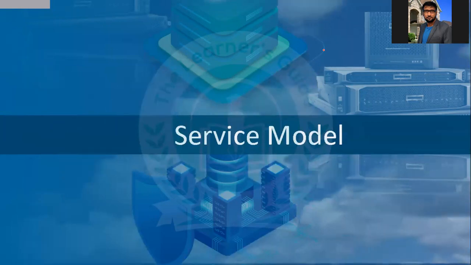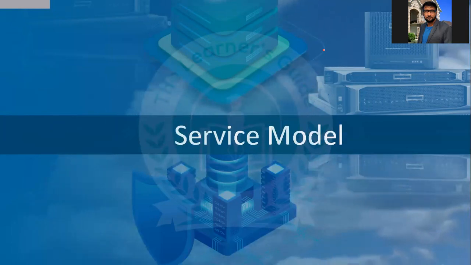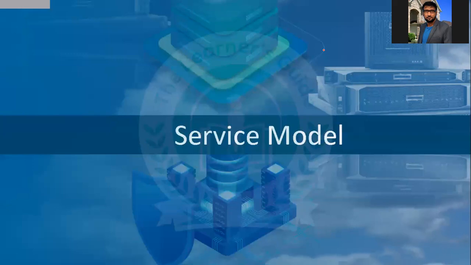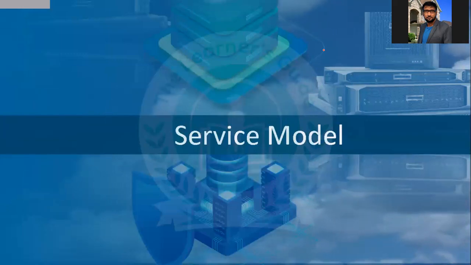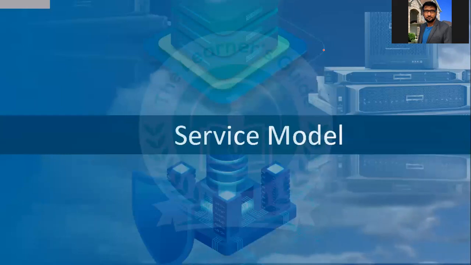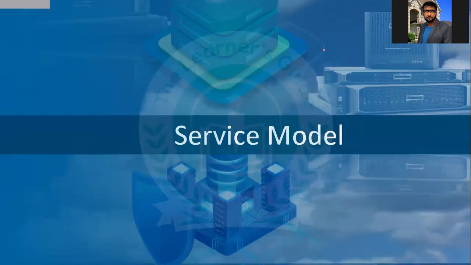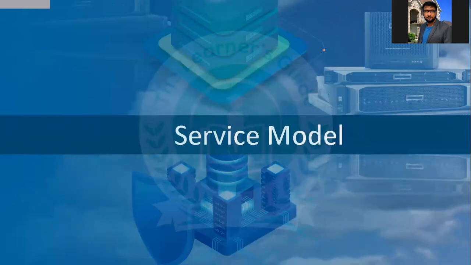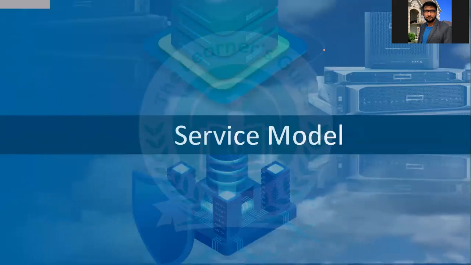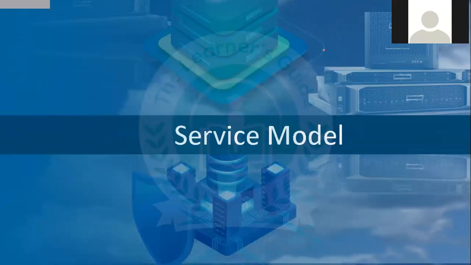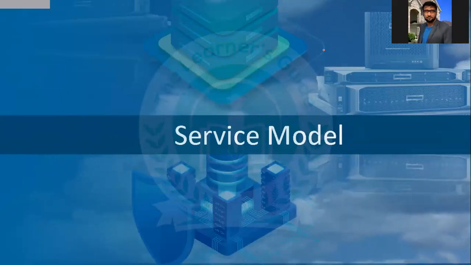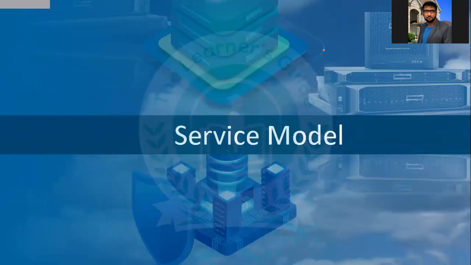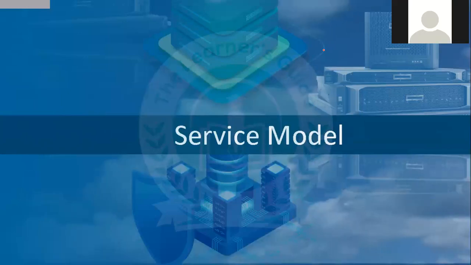Just consider private cloud as your overall organization. Your organization accessing AWS or Azure or Google Cloud is a hybrid cloud. When it comes to multi-cloud, your organization is using all three: AWS also, Azure also, Google Cloud also. That is called multi-cloud. Is it clear? As the name says, multiple clouds you are using. In a hybrid cloud, only the private cloud is talking to the public cloud. That's it.